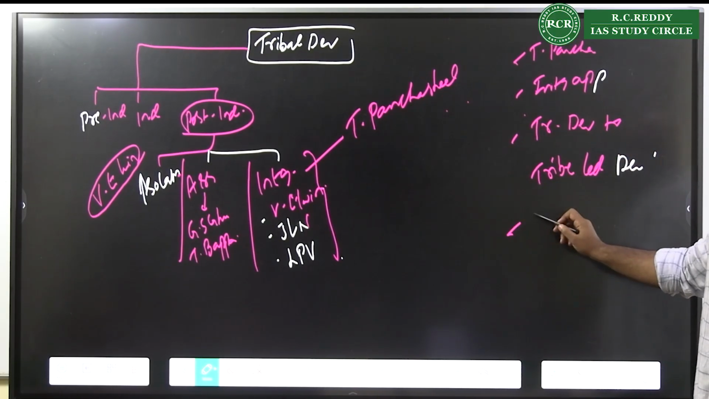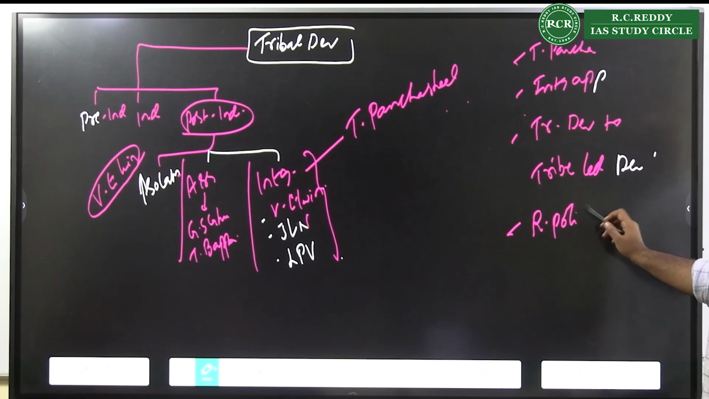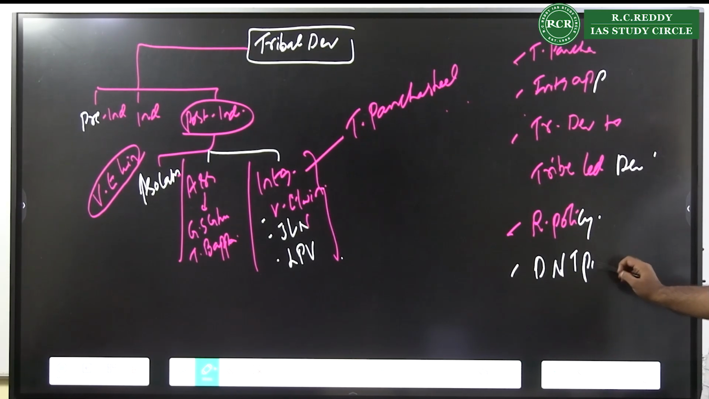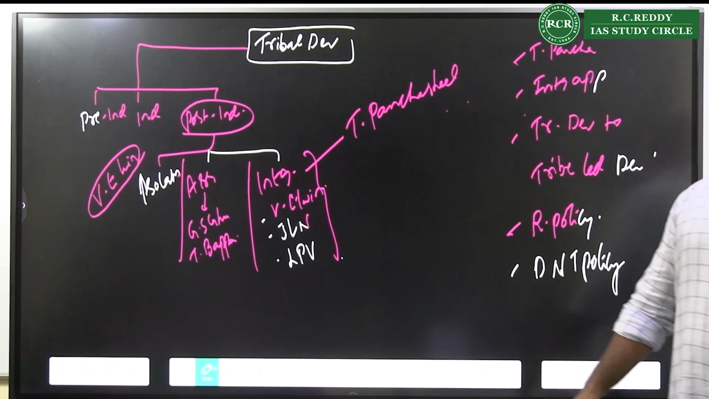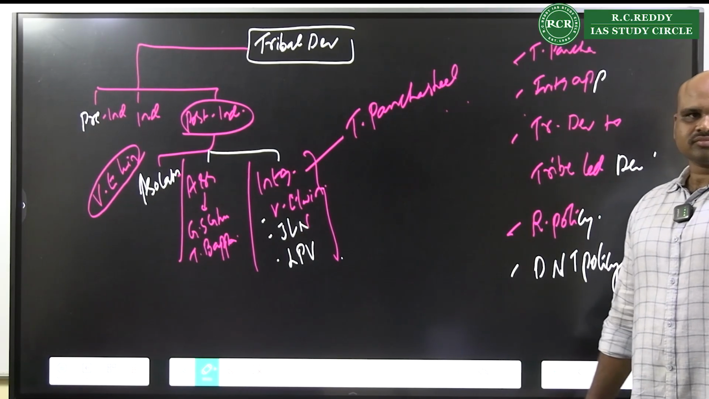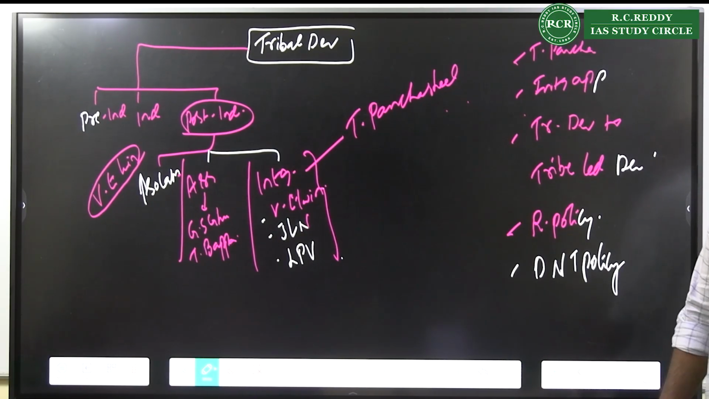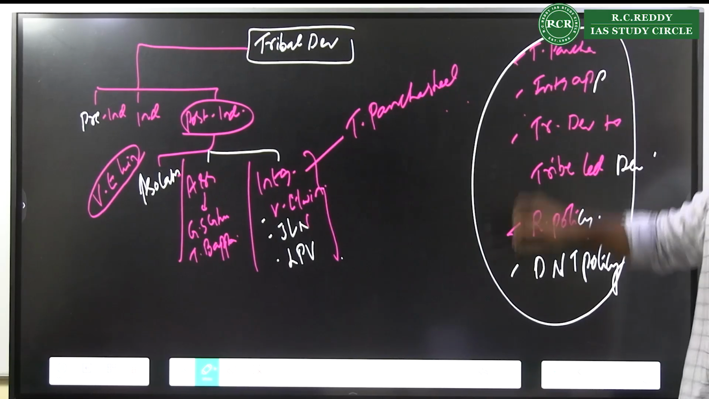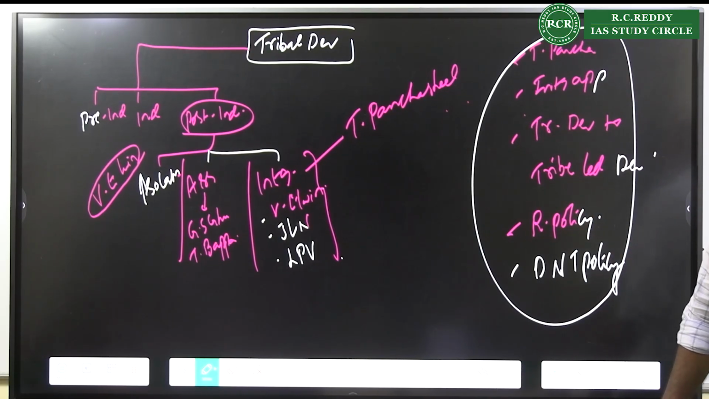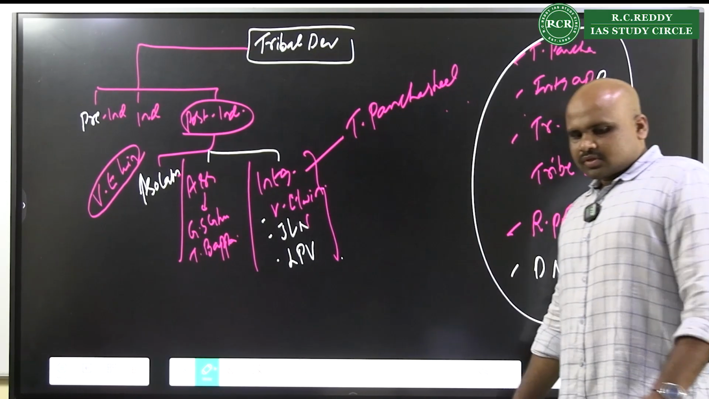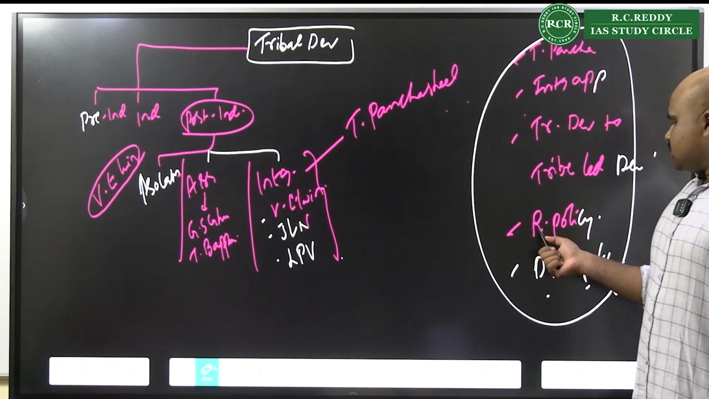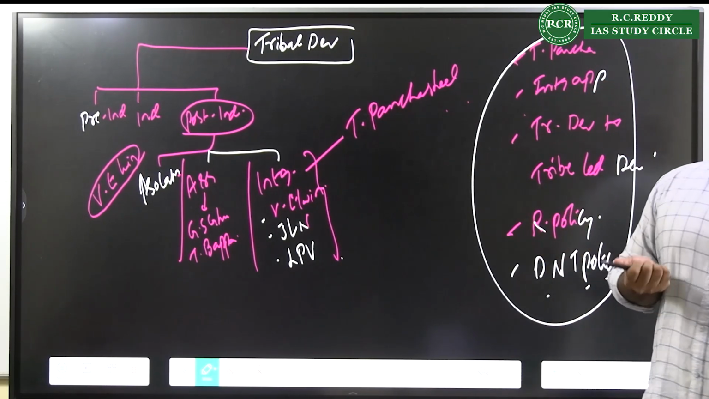Right? One conclusion could be some recent policy. One conclusion could be the draft national tribal policy. Play with these only. Draft national tribal policy. Right? These could be some conclusions. One question will come, you can manage. Is this clear? What's the last bit? I'm telling you, draft national tribal policy. Recent policies.